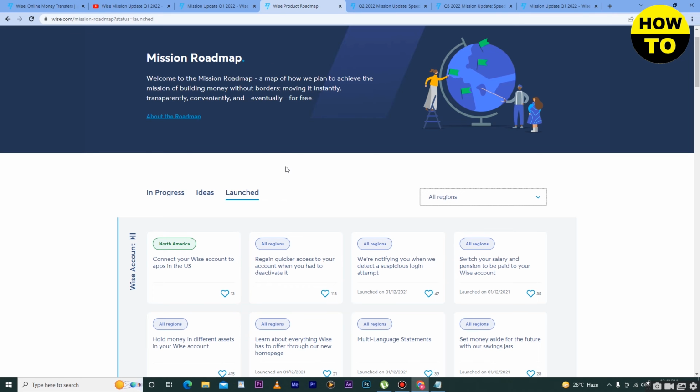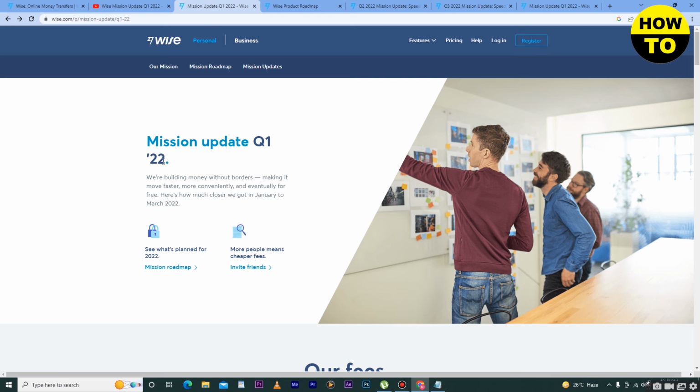In this way you can check the WISE mission update Q1 2022. Just visit this website and read all the new updates of Q1 2022 in WISE.